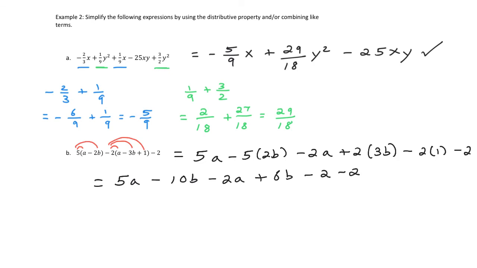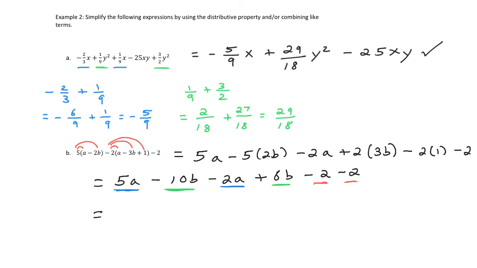If we scan this expression, okay, there's 5a here, and there's this minus 2a, so those are like terms. Here we have a minus 10b and a positive 6b. I can combine those. And at the very end, they're just numbers, but they are like terms. I know I can take minus 2 and subtract 2 more, so let's combine all these parts.